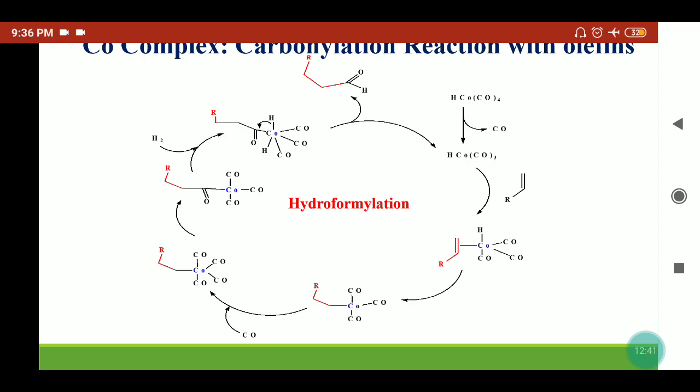So organocobalt complexes are very useful catalysts by which we can add the aldehydic group on the olefins. Actually, hydroformylation means a hydroformyl group will add. That means a CHO group will add on the olefin molecule. So cobalt catalyst is a very good catalyst to form these molecules.